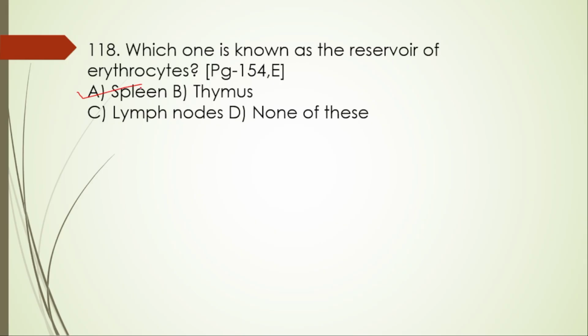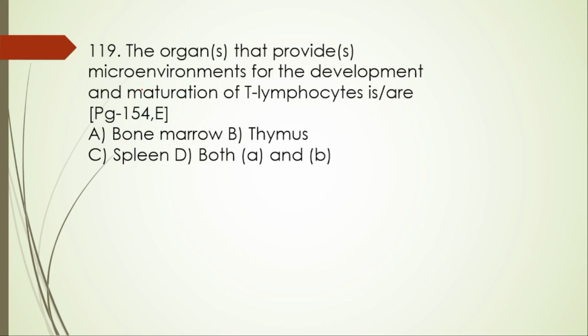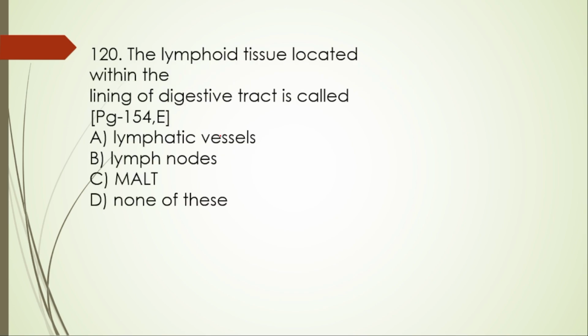It is also called graveyard because it filters out old and damaged ones, and it is also called a reservoir because it stores and reserves the healthy red blood cells. That's what. 119. The organ that provides microenvironments for the development and maturation of the T lymphocytes is bone marrow, thymus, spleen. D, both A and B. The right option is D.